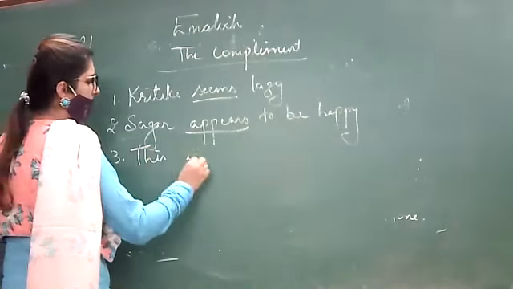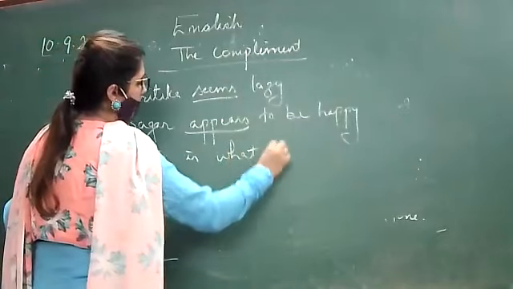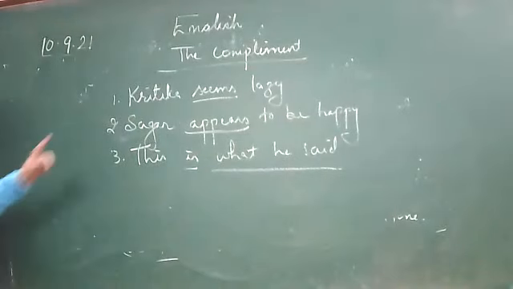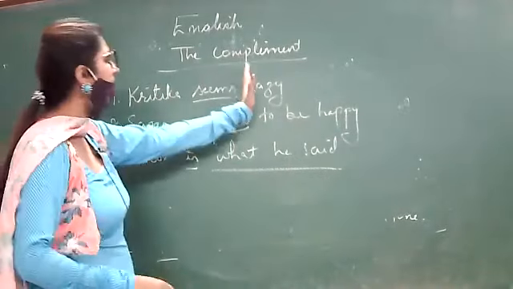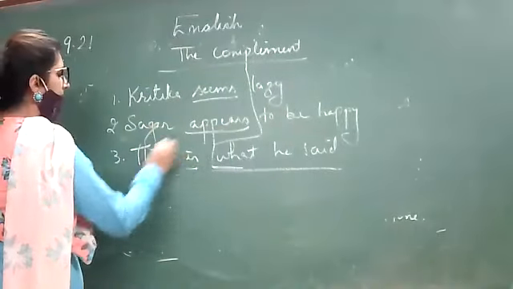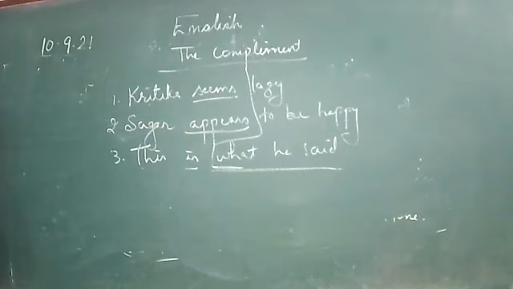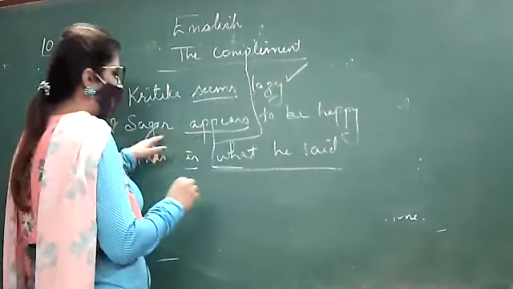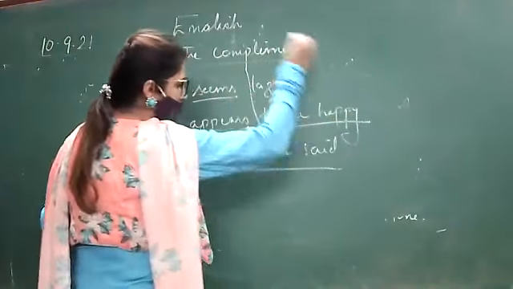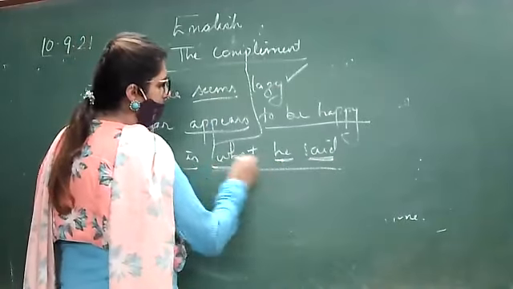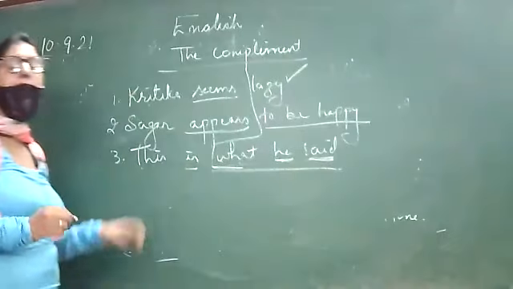Without these additions, Kritika seems, Sagar appears, are they complete in meaning? No, ma'am. When I add one word, lazy, then a group of words, a phrase, then it makes meaning. When there is a subject and verb in a part of a sentence, what is it called?